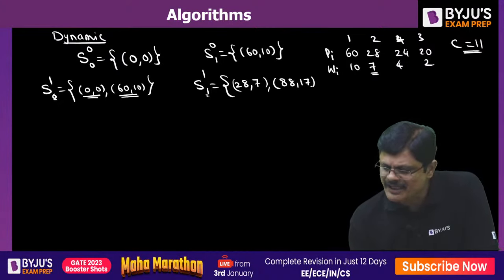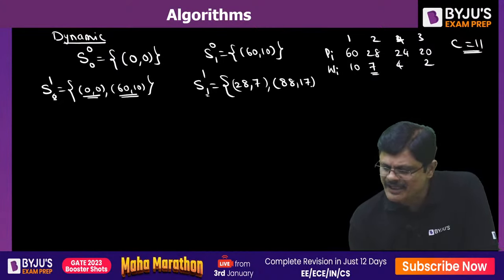So after completing the second item, what are the possible things you are left with? You may be left with 0, 0, or 60, 10, or 28, 7, my dear friends. You ignore the values which have capacity more than 11. Now, this is the same situation when you do not select the third item.